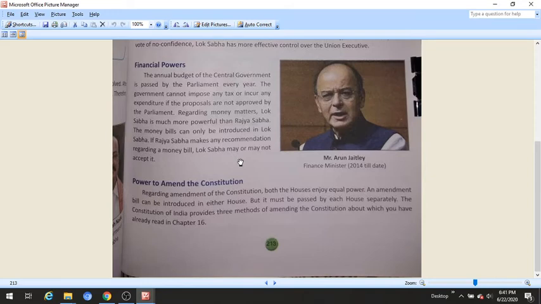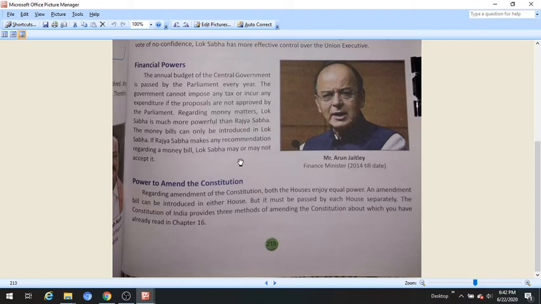The annual budget of the central government is passed by the Parliament every year, and the government cannot impose any tax or incur any expenditure if the proposals are not approved by the Parliament. Regarding money matters, Lok Sabha is much more powerful than Rajya Sabha. The money bills can only be introduced in Lok Sabha. If Rajya Sabha makes any recommendation regarding a money bill, Lok Sabha may or may not accept it. So the Lok Sabha has more power than the Rajya Sabha in the matter of money bill.